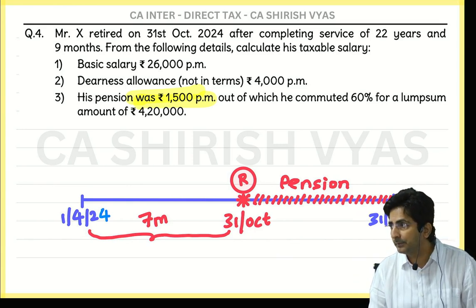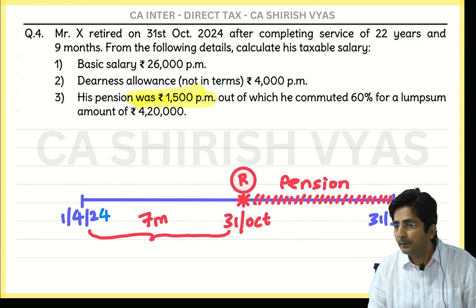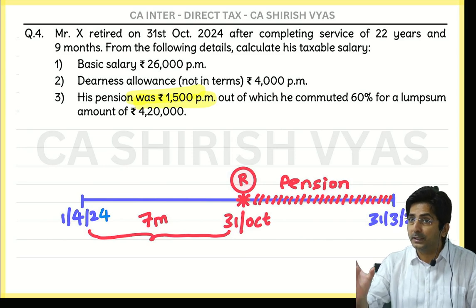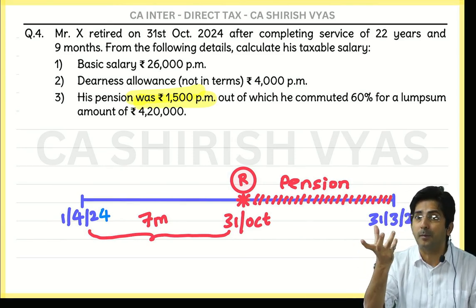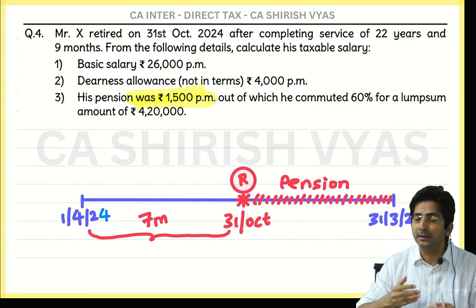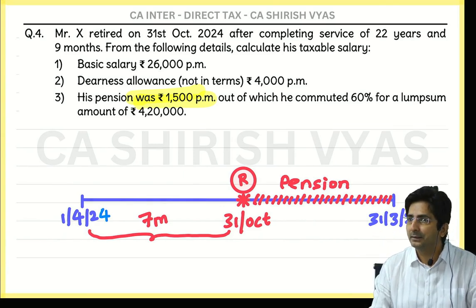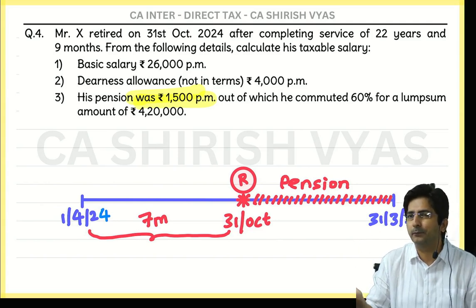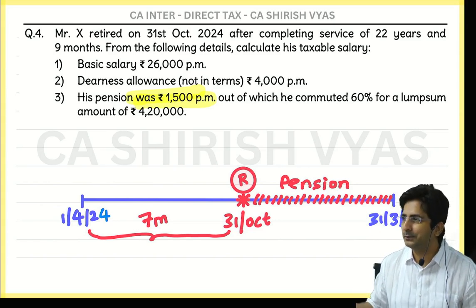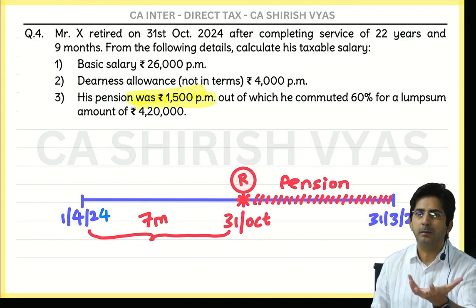What is the logic behind this? He's receiving gratuity, so why would the government exempt more? He already got. Why exempt? He's already getting more. See, gratuity is always a lump sum amount. It is not given in piece and parcel. It is a lump sum amount only. So you know what the income tax department says? See, you already received gratuity, it's a big amount. It's a lump sum amount.